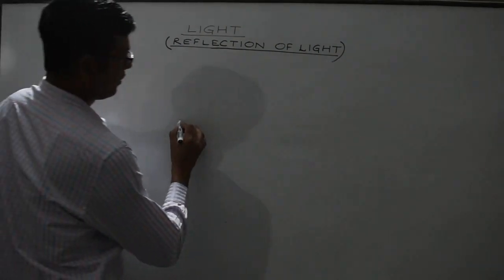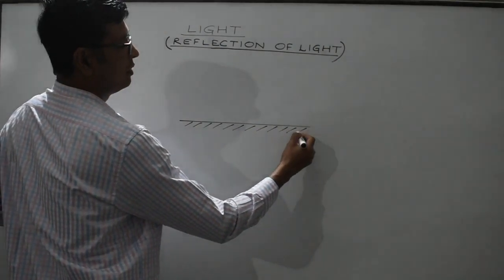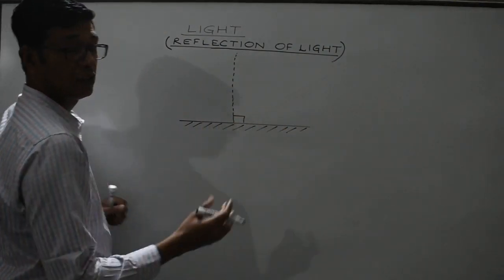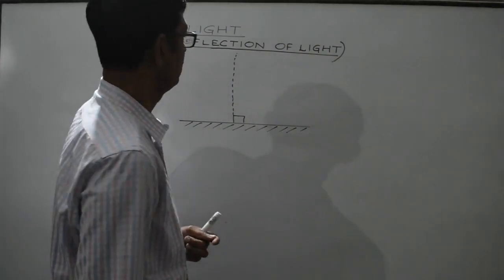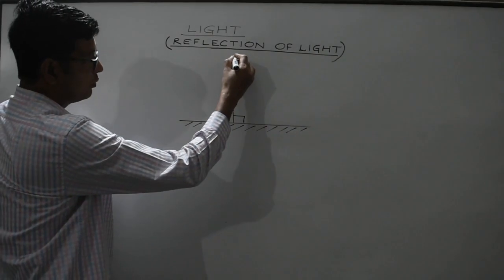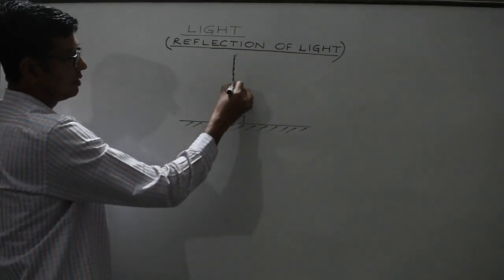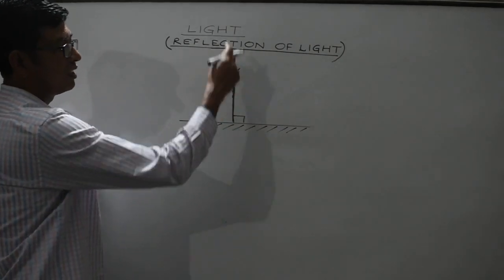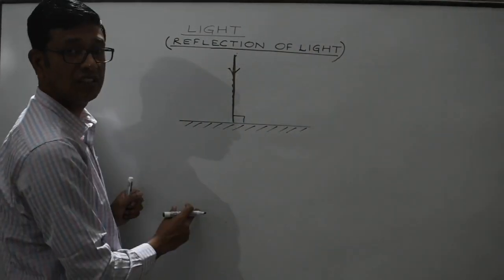Look, this is the plane mirror, this is the normal. This is a very, very important concept which I am trying to convince you of. Now, suppose this is the incident ray. So the incident ray is coinciding with the normal. What would be the angle of incidence in this case?